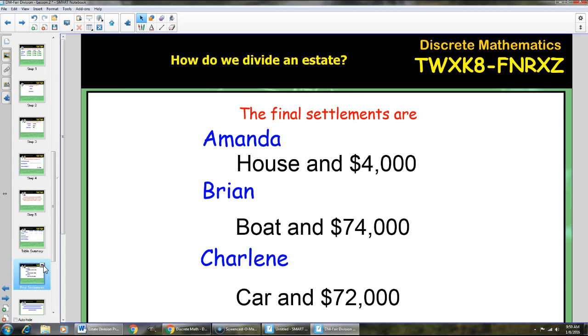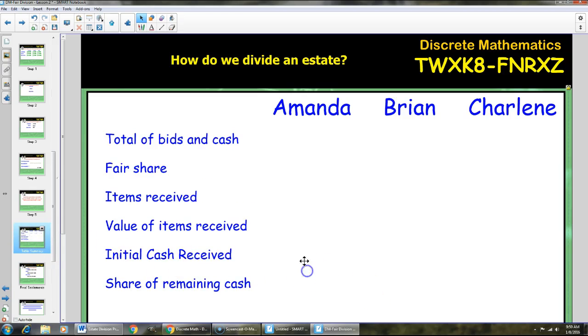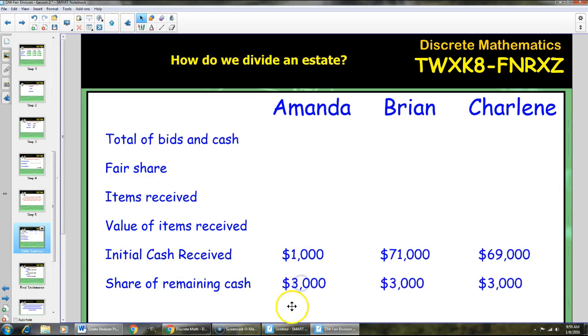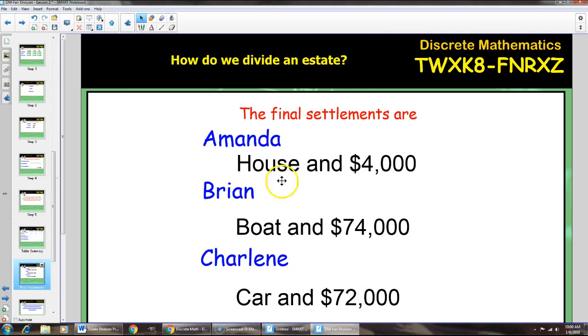Amanda gets the house and $4,000. Brian gets the boat and $74,000. Charlene gets the car and $72,000. If you have any questions about where these numbers come from, we go back to our table and look at the last 2 rows. The initial cash received was $1,000 plus the share of the remaining cash. So that's why she gets the house and $4,000. Brian gets the boat, and the sum of these 2 values, $74,000. Charlene gets the car, and the sum of these 2 values, $72,000. So this is why we get the final settlement.